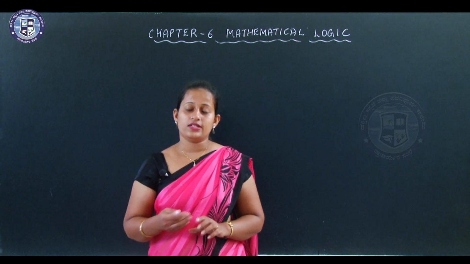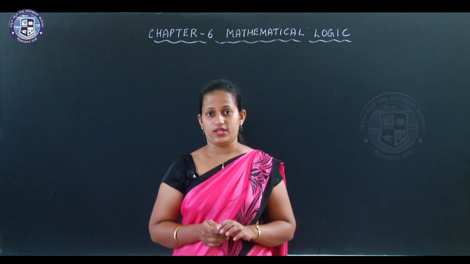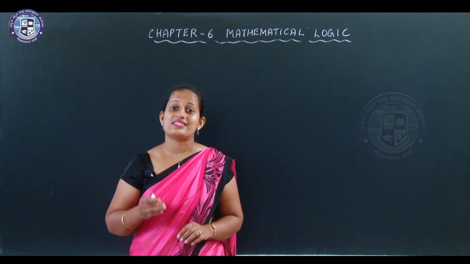Before we learn this chapter, mathematical logic, we need to know what is a statement.